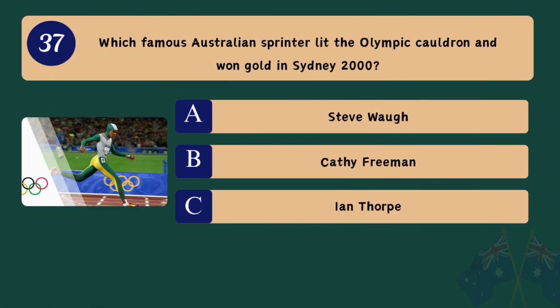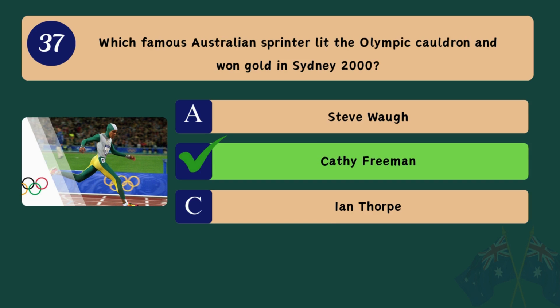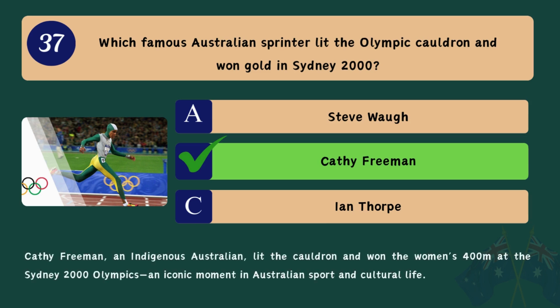Question 37. Which famous Australian sprinter lit the Olympic cauldron and won gold in Sydney 2000? A. Steve Waugh. B. Cathy Freeman. C. Ian Thorpe. Correct answer. B. Cathy Freeman. Cathy Freeman, an Indigenous Australian, lit the cauldron and won the women's 400 meters at the Sydney 2000 Olympics, an iconic moment in Australian sport and cultural life.